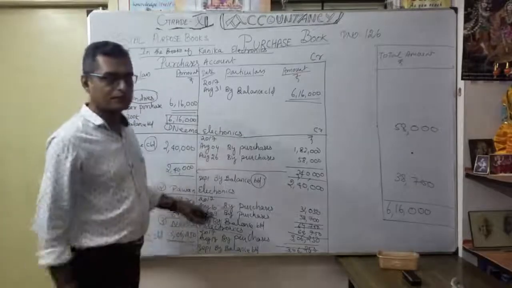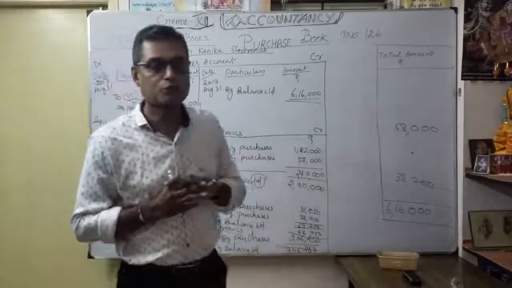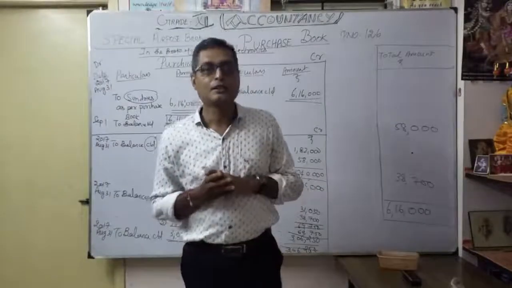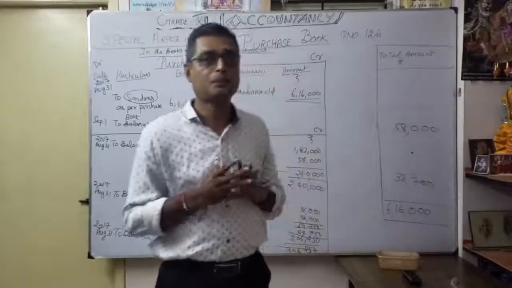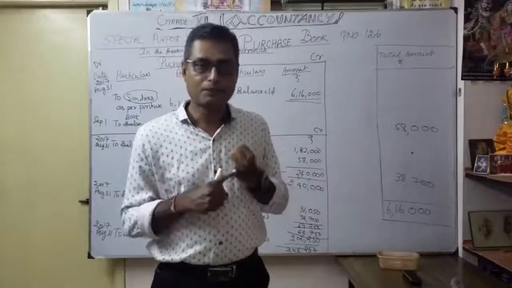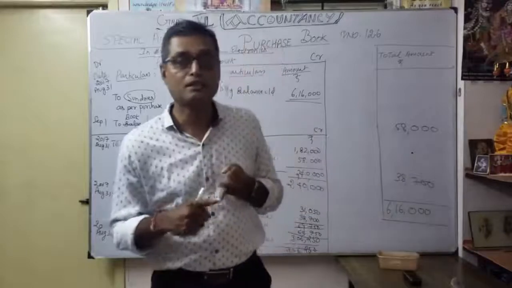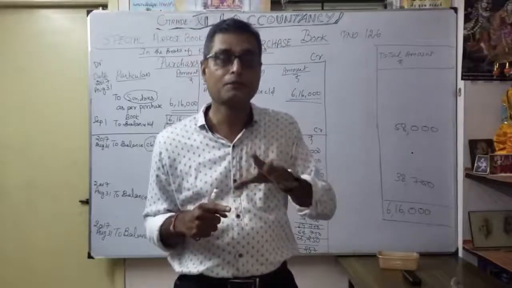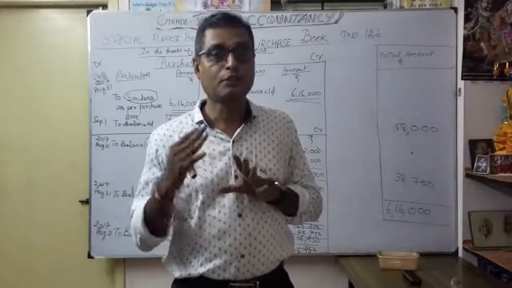Collectively, total purchases for the month of August, 6,16,000. So now you understood how you are going to record credit purchases, credit transactions, especially for the purchases of the particular concern. Here, very important point: cash purchases, purchase of assets, any cash purchases or credit purchase of stationery for office use are not recorded in the purchase book. That you have to keep in your mind.